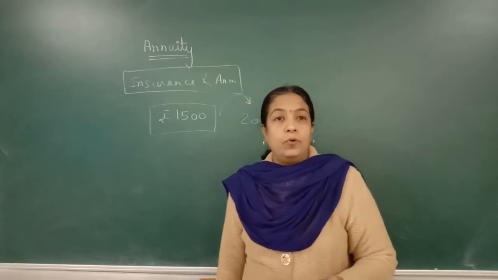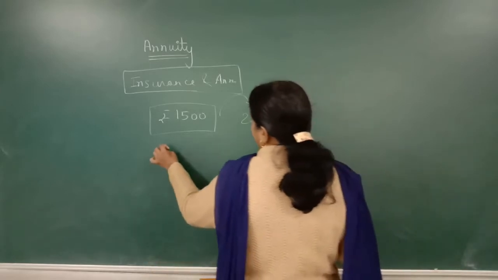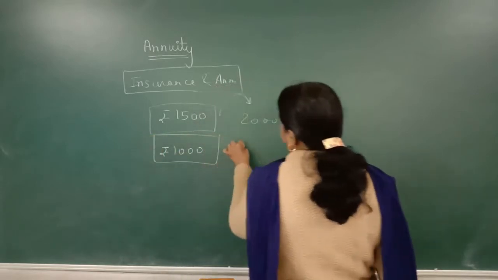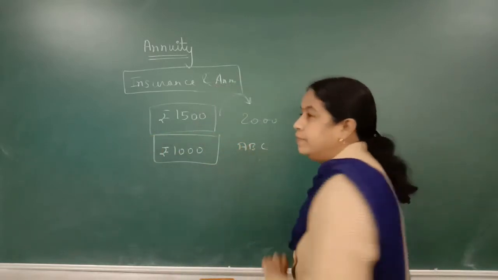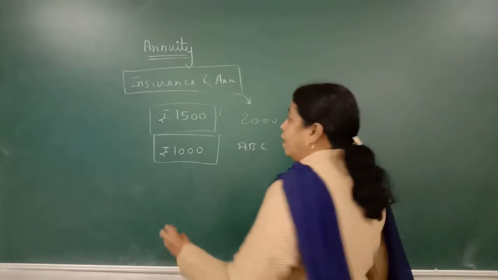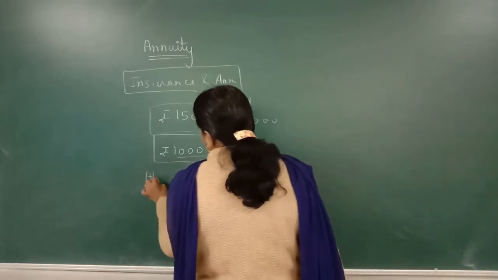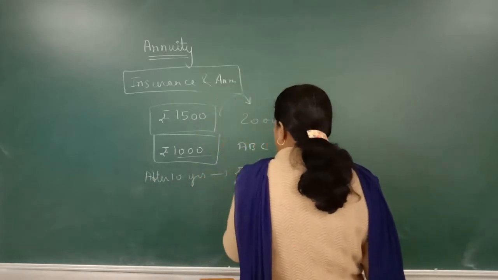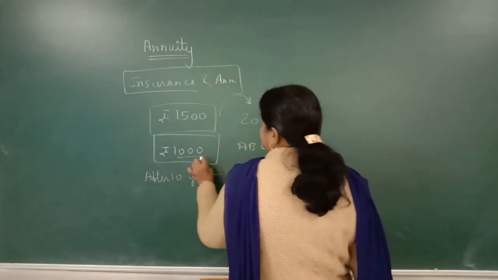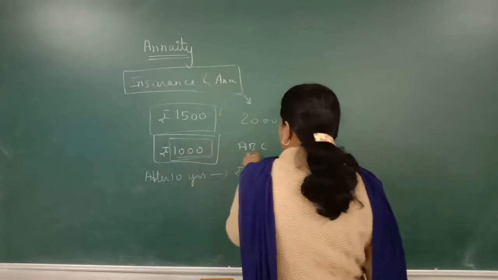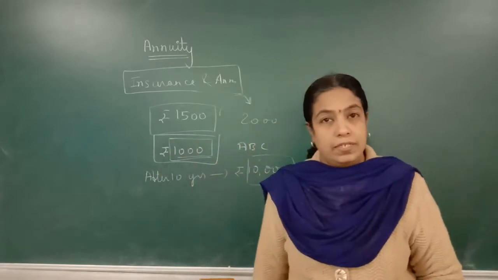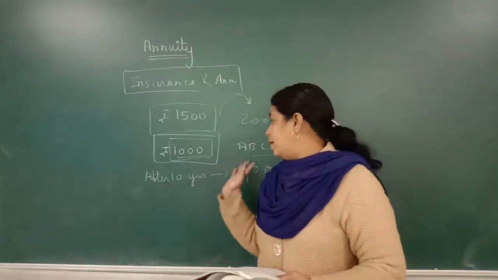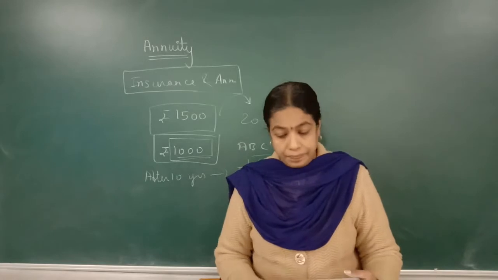Say you deposit rupees 1,000 in ABC company, and it assures that after 10 years the value becomes 10,000. This is today's present value, and this is the future value. 1,000 is the present value and its future value has naturally increased.